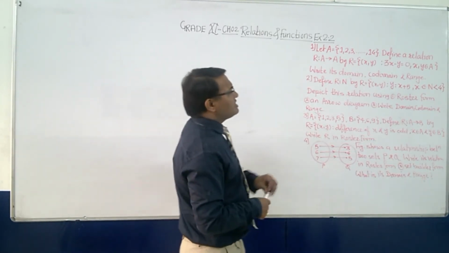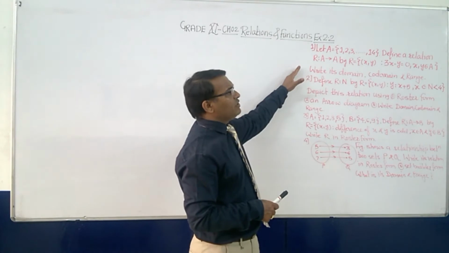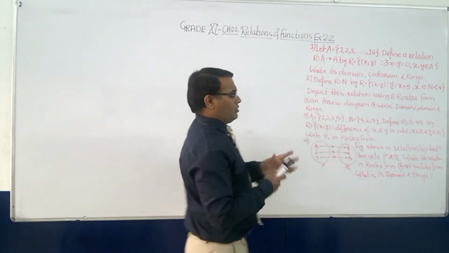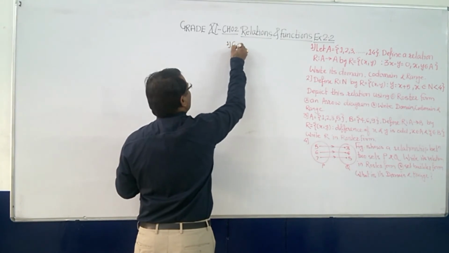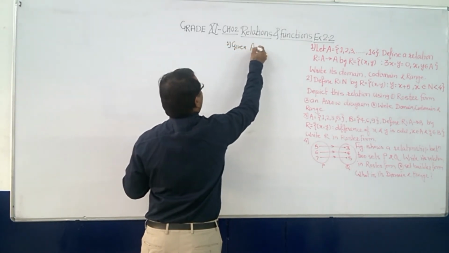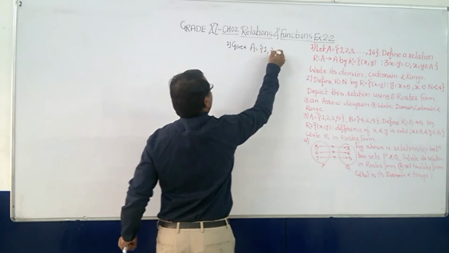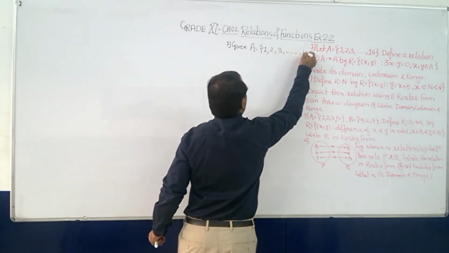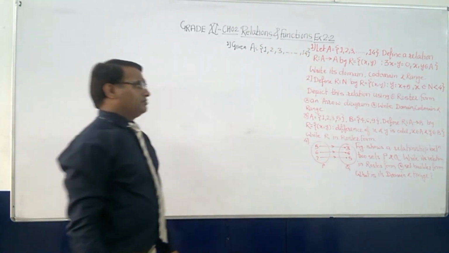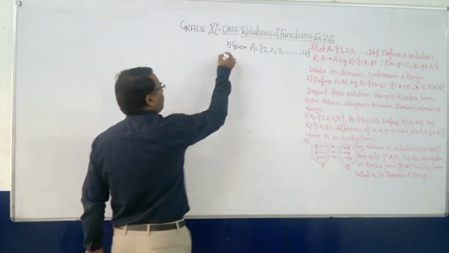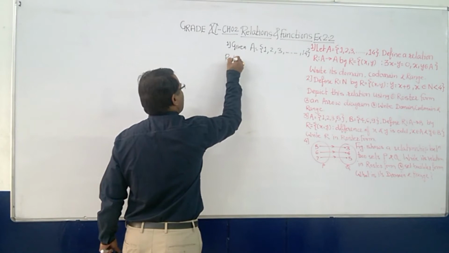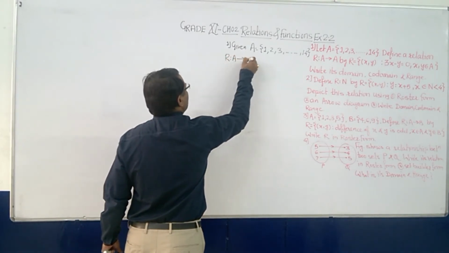Let's see what is the first sum. Let A is equal to 1, 2, 3, till 14. Let me write down what is given. Set A is equal to 1, 2, 3 and till 14. Then define the relation R. What is given? The relation R from A to A.